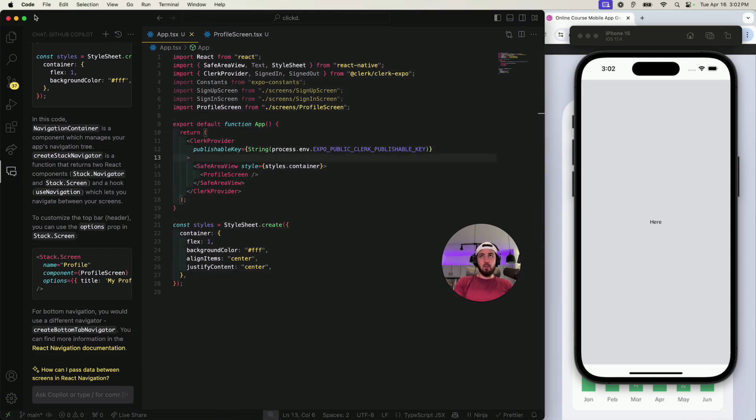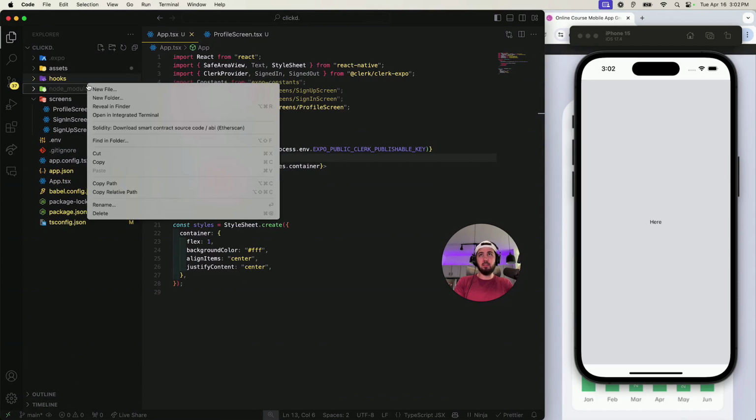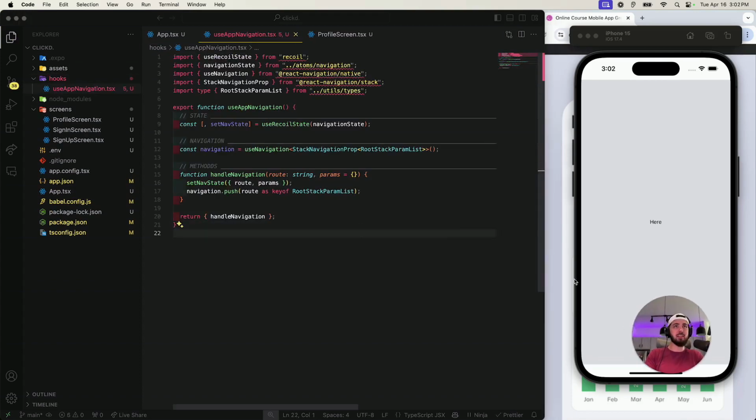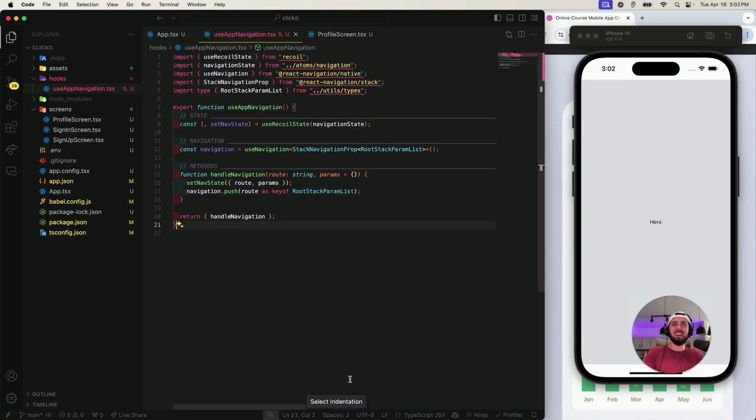And cool. You guys are going to be so impressed. You're going to be so freaking impressed with how classy I wrote this code here. So hold on. useAppNavigation.tsx. Look how classy that is. Ignore all the red lines, but look how classy that is. Just class act. You know what I mean?